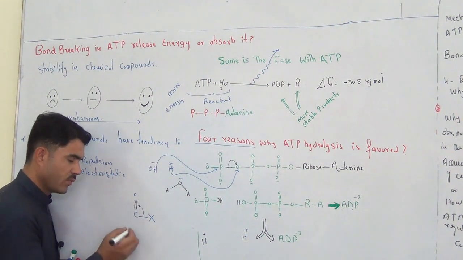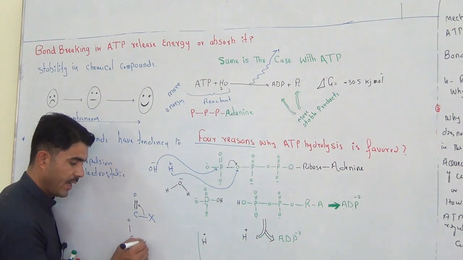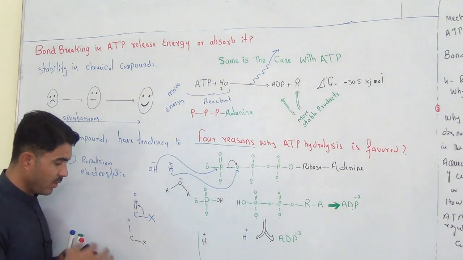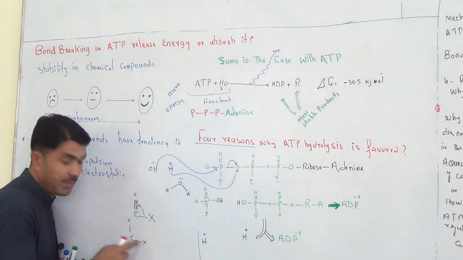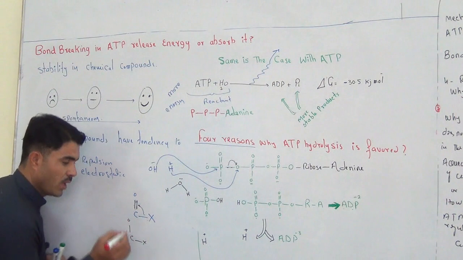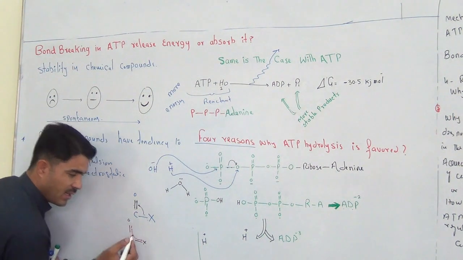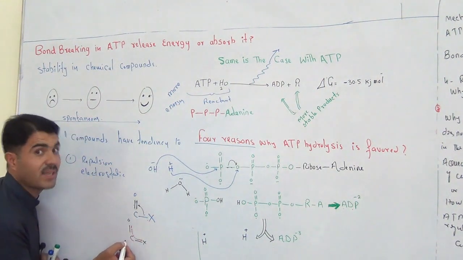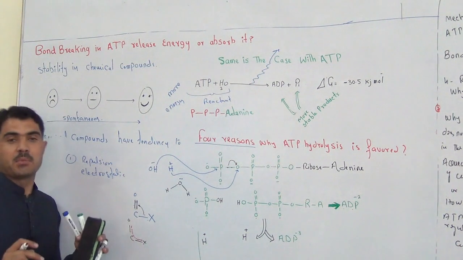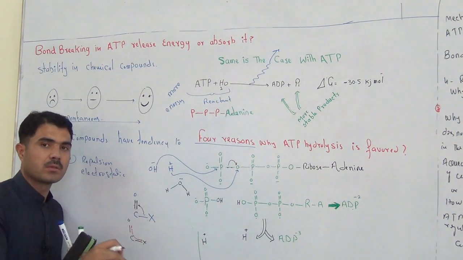So we will write C, O, X, because the pi bond can come here between carbon and oxygen and between carbon and X. So we just draw a line like this. A line like this means pi bond electrons can be here or here. That's called resonance. And remember, resonance makes any compound stable.